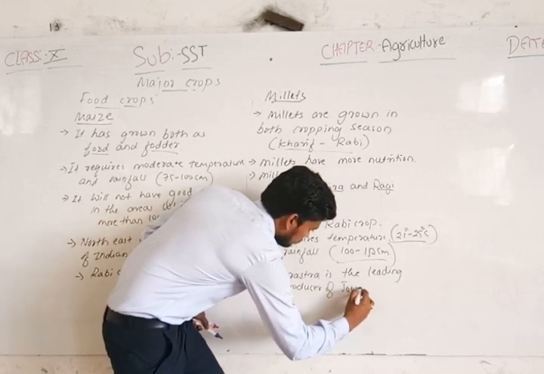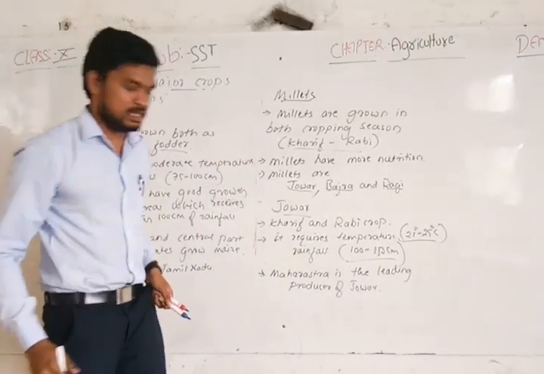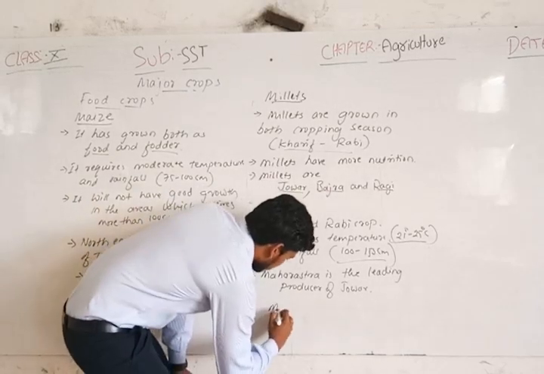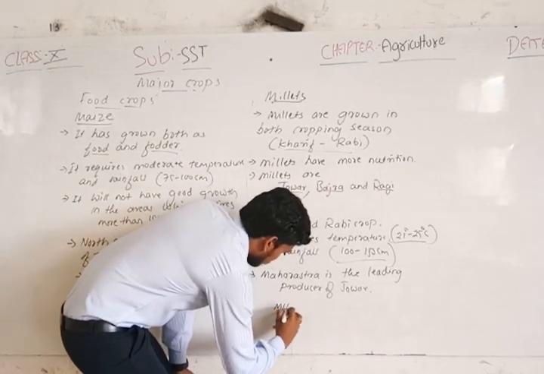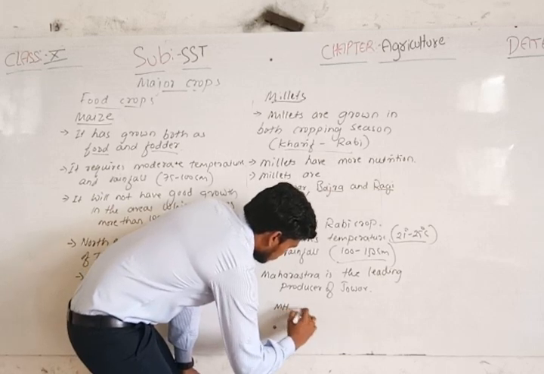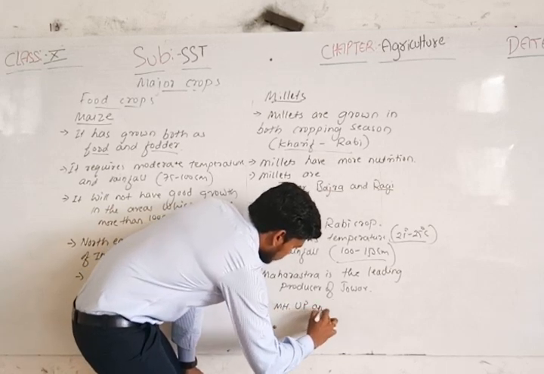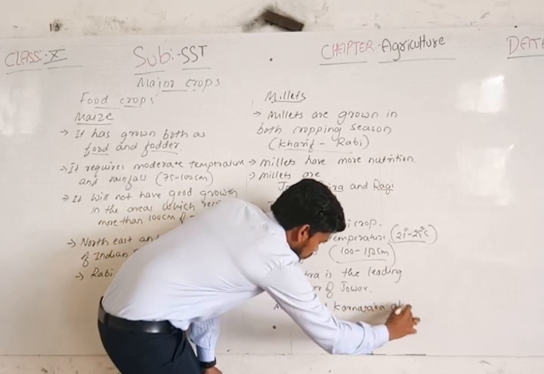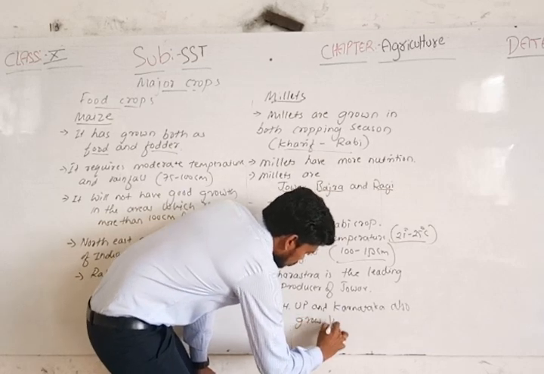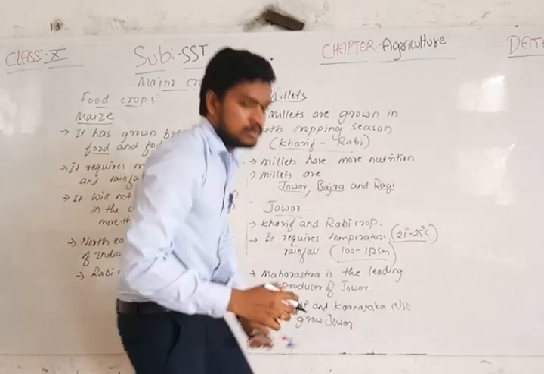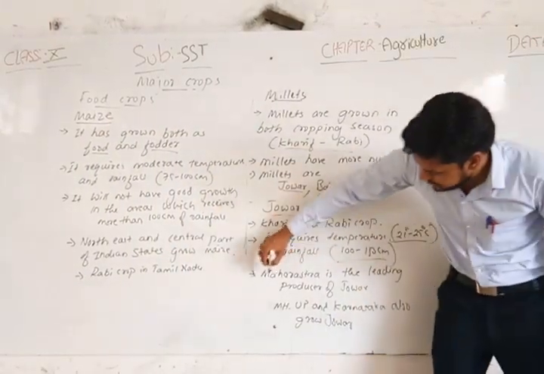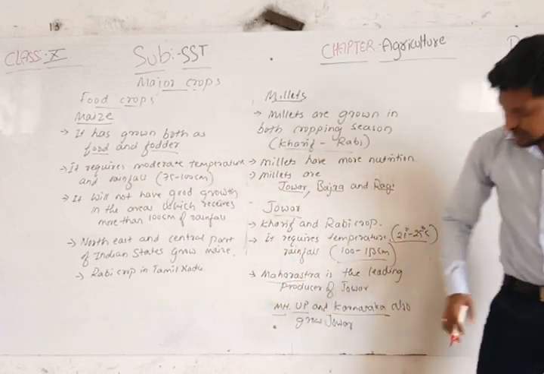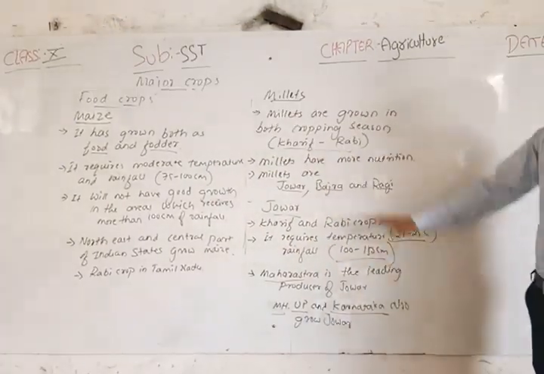Apart from this, we have Madhya Pradesh, Uttar Pradesh, and Karnataka, which also grow jowar, and even Andhra Pradesh.